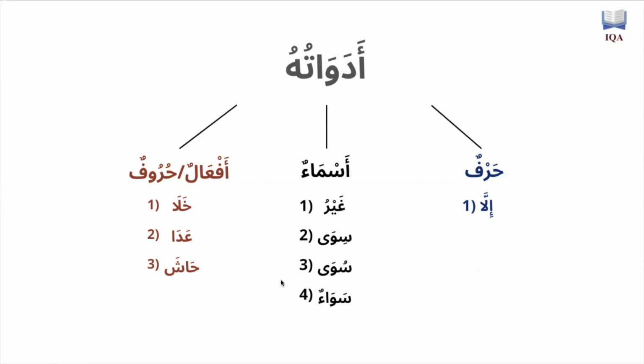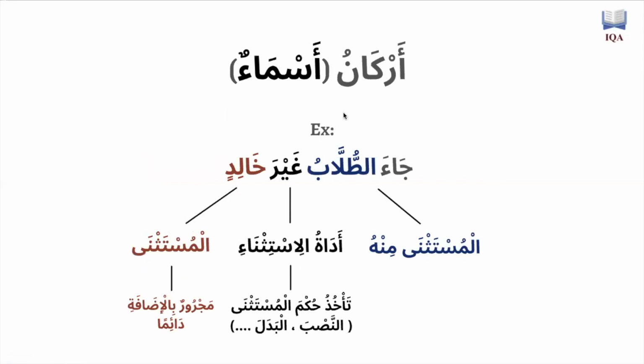How do these function when they come as adat istithna, when they come to create an exception? So when you have an istithna, when you have an exception, you're always going to have these three things. You're going to have the adat istithna, the actual thing that is creating the exception, which is translated as "except" in English. So ghayr here will be translated as "except". And then the noun that comes before ghayr, before that adat istithna, is going to be called the mustathna minhu, the noun that the other thing is being exempted from. Okay, which is at-tullab here.